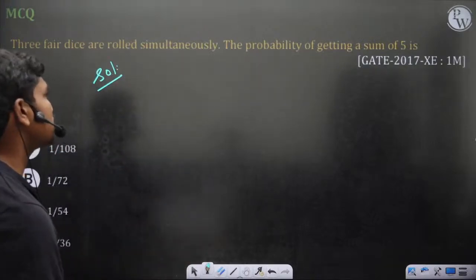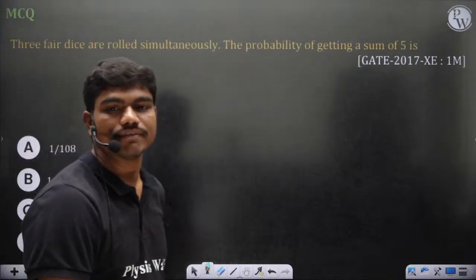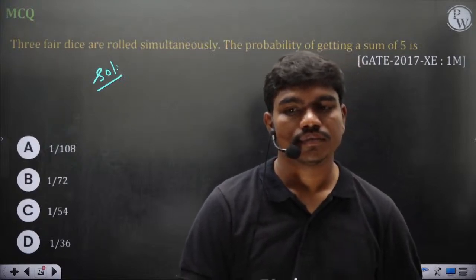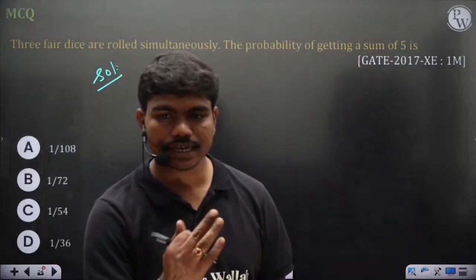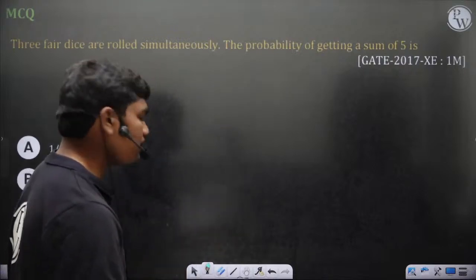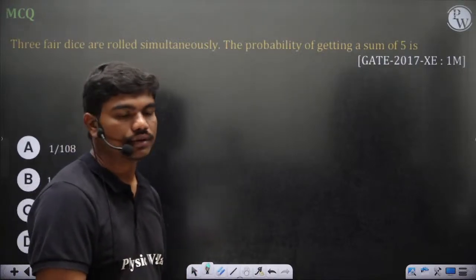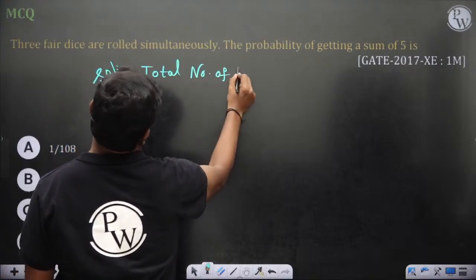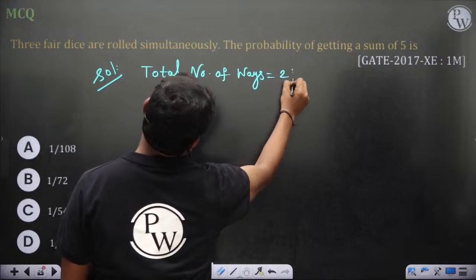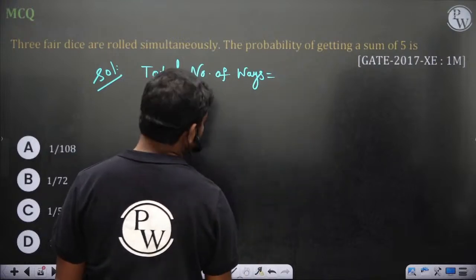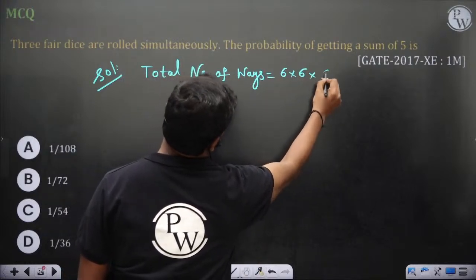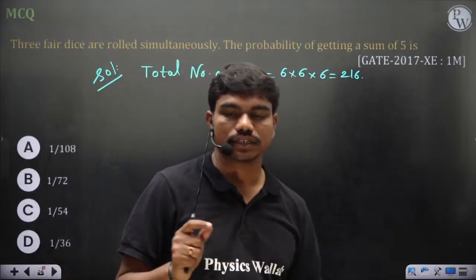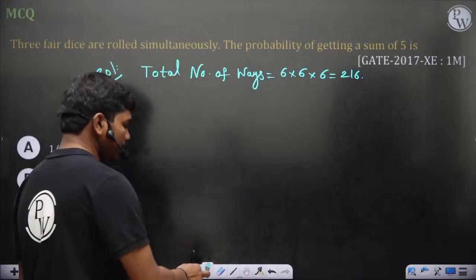3 fair dice are rolled simultaneously. The probability of getting a sum of 5 is dash. Come on, tell me. The probability of getting a sum of 5, 3 dice are rolled. First of all, if you roll 3 dice, the total number of ways is 216, as first die can fall in 6 ways, second die in 6 ways, third die in 6 ways. Out of these there are some limited cases where the sum is exactly 5. Let us see the possibilities.